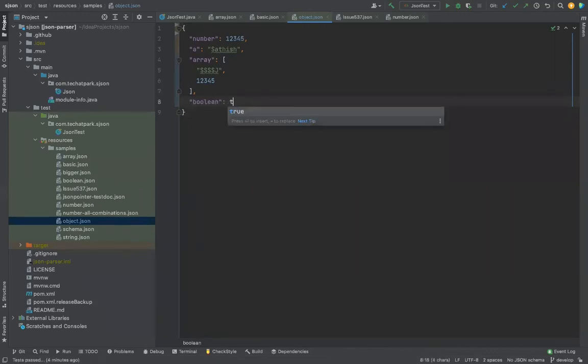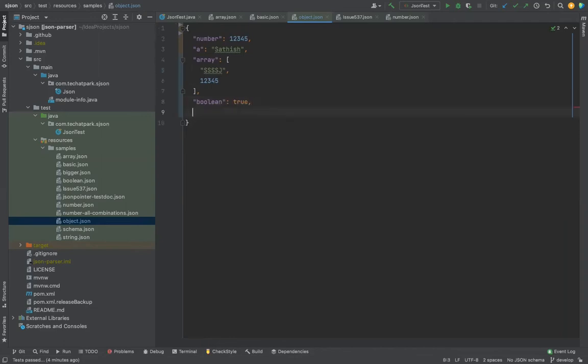We can give true or false. And then what is the other type that JSON supports? Booleans, string, number. What other types does it support? Null. Null is also a type in JSON. Okay, so we covered all the types.